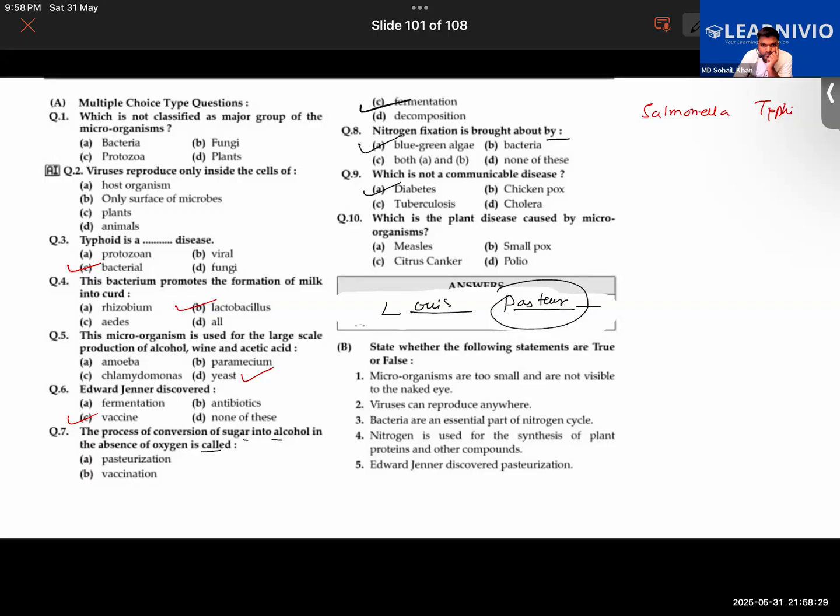Sir, polio. Look, read the question once again. It's a plant disease. Polio is not a plant disease. It normally infects small children. Polio vaccine, polio drops are given under the Pulse Polio program.